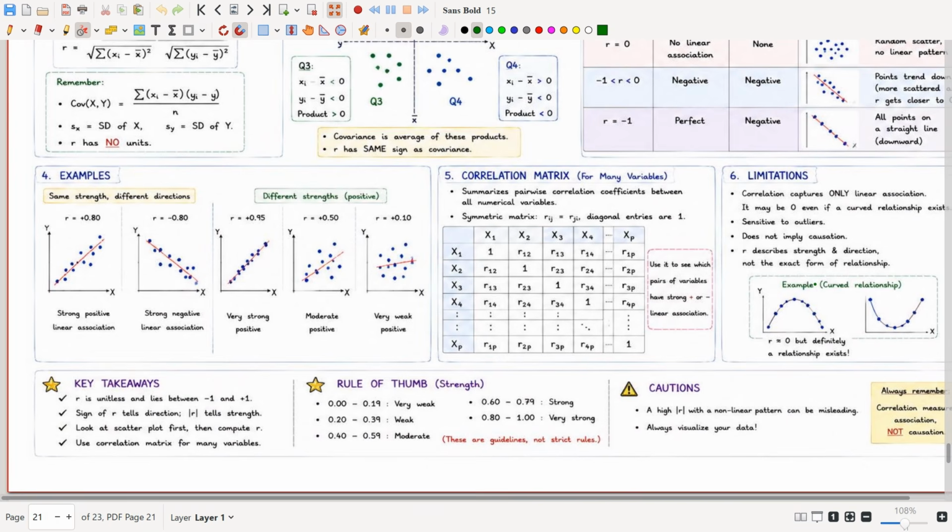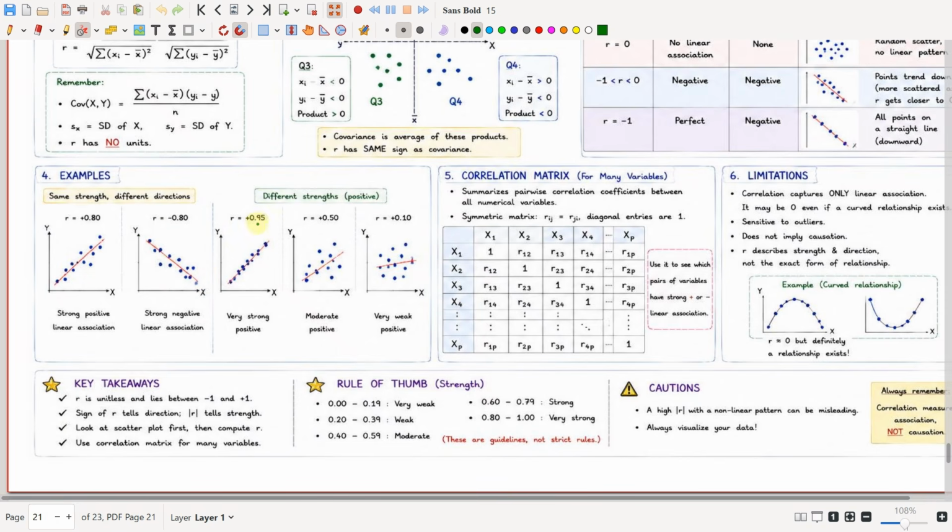See the examples here. We have the same strength but different directions. If r is equal to 0.80, we have a greater upward trend, a strong positive linear association. And here r is equal to -0.80, which means a strong negative, that is, downward trend.